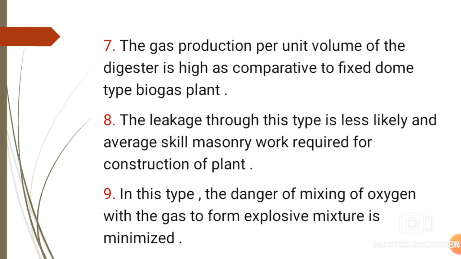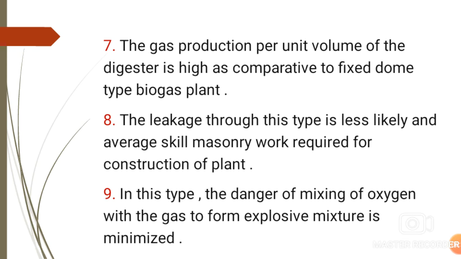Next advantage, the seventh one, is that the gas production per unit volume of this digester is high as compared to the fixed dome type biogas plant. That means if we consider the volume of the drum, in this type the gas production per unit volume is high as compared to the fixed dome type biogas plant. Next advantage is that leakage through this type is less likely, and average skill masonry work is required for the construction of the plant. In this type of biogas plant, generally steel material is used for the construction of the drum.